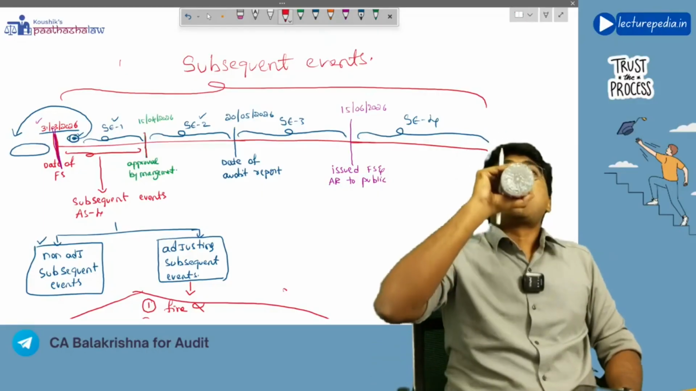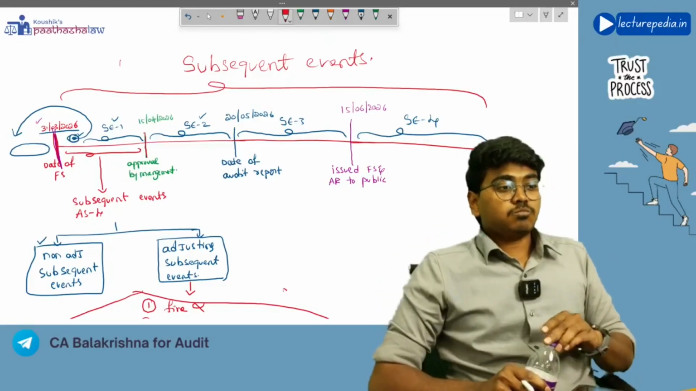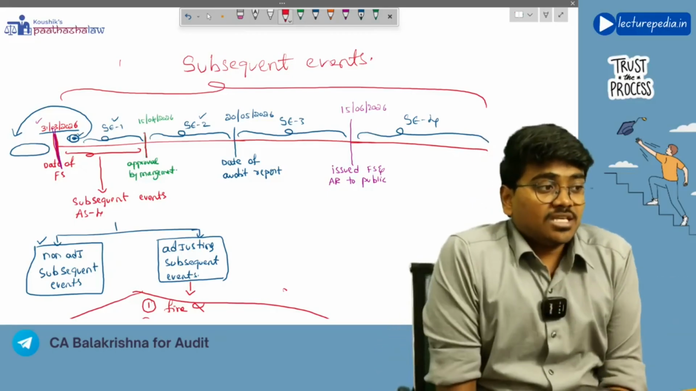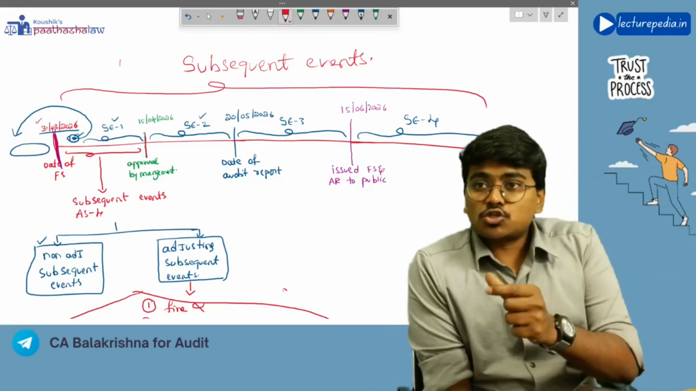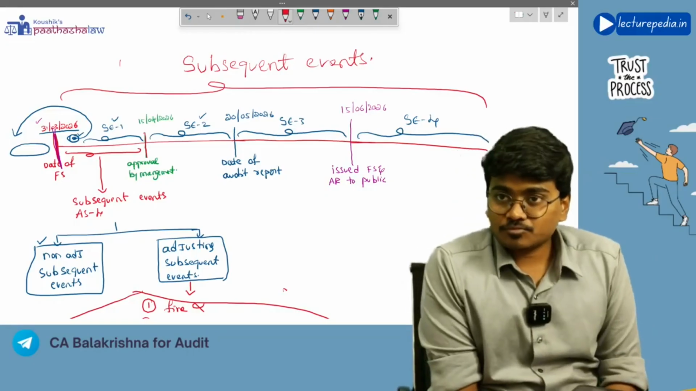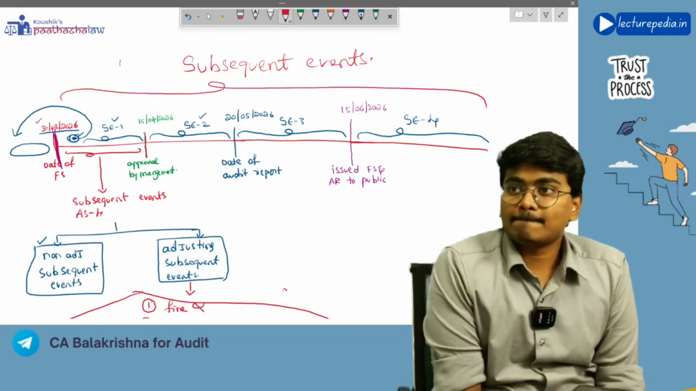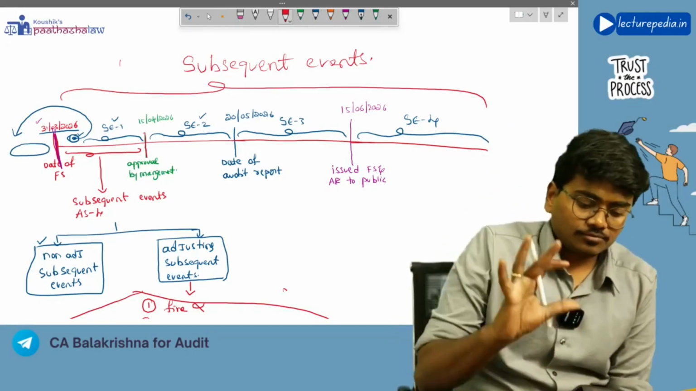Now we will be seeing, in each of the subsequent events, what audit procedures the auditor has to perform. Okay, understood?